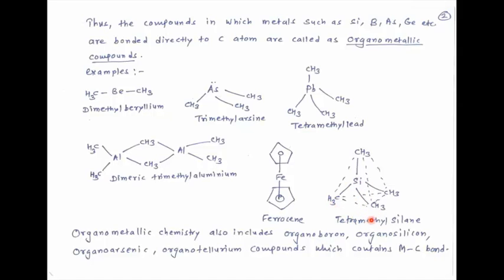Here there are four methyl groups situated at the corners of a tetrahedron. So organometallic chemistry includes organoboron, organosilicon, organoarsenic, organotellurium compounds, which contain a metal carbon bond.